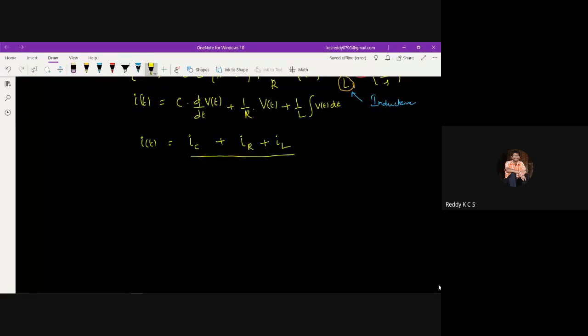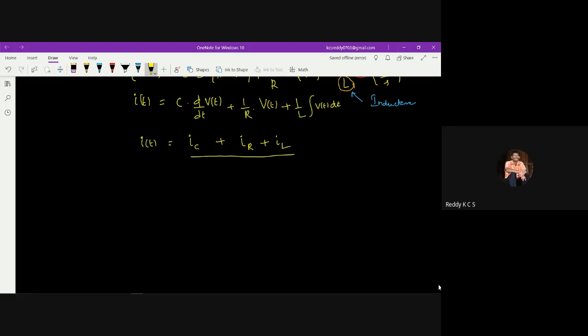This happens only when all three elements are connected in parallel, because the current splits into three parallel branches. Whereas in series, the current is the same in all the elements. Here I am adding the algebraic sum of the currents of all three elements, in the sense that the current is splitting into three. It means that the three elements are connected in parallel.